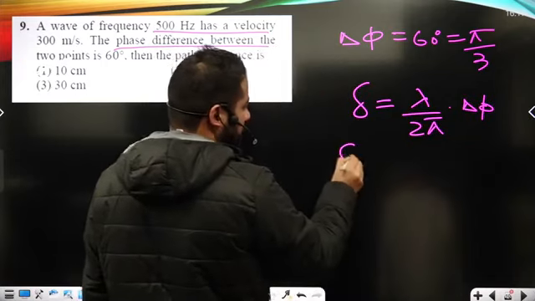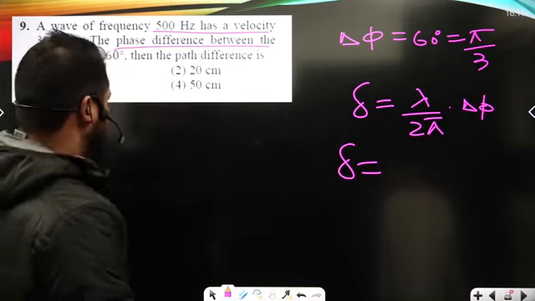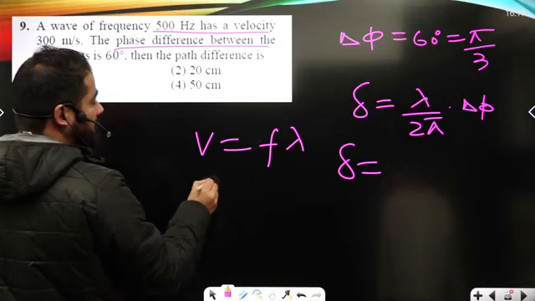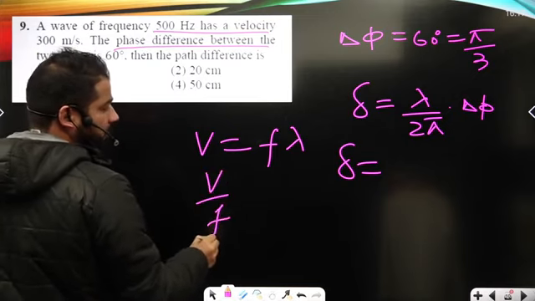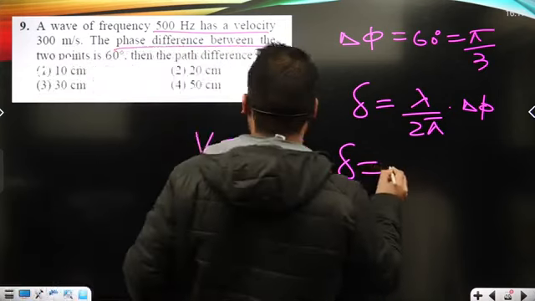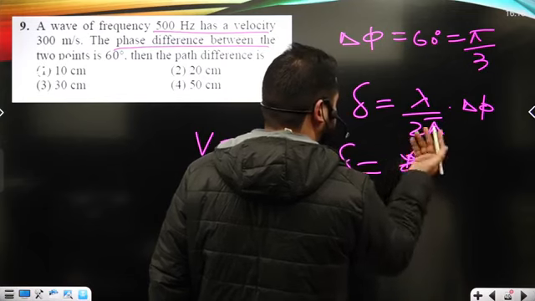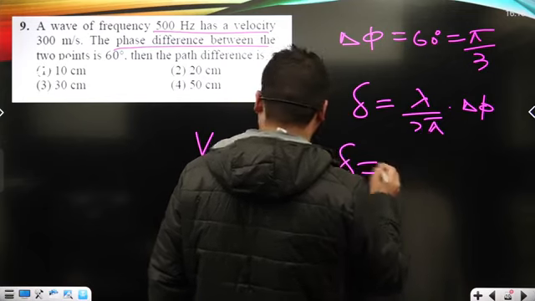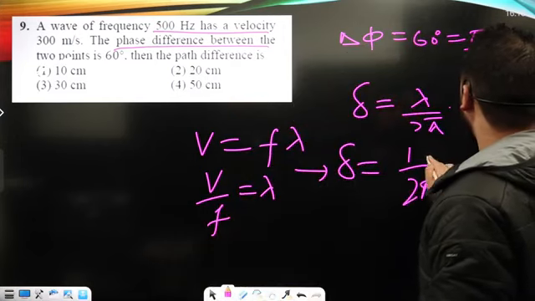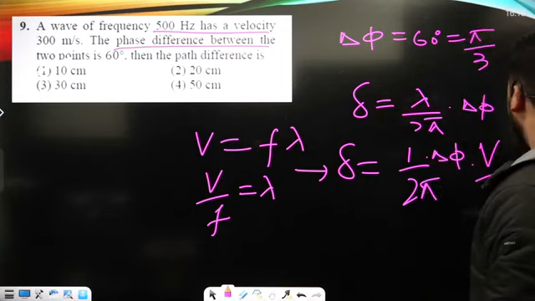Okay. Now this path difference del, it is here lambda. Lambda I can compute here because the speed of the wave is given as f times lambda. Lambda I can write as v upon f. So del is 1 upon 2 pi times del phi times lambda, that's v upon f.